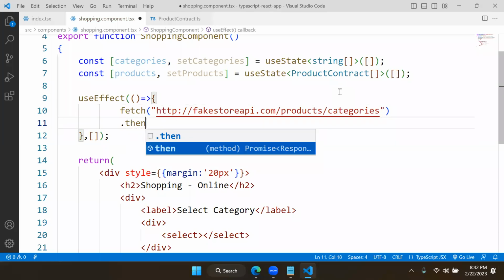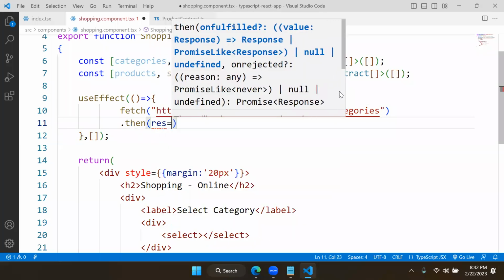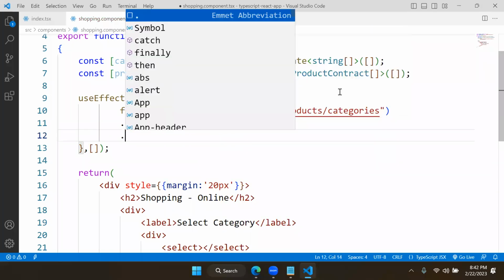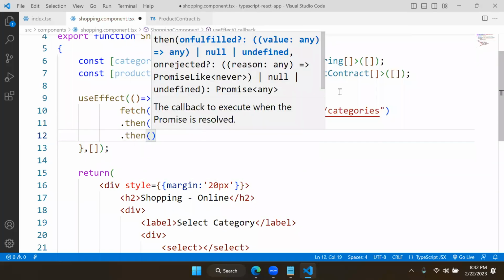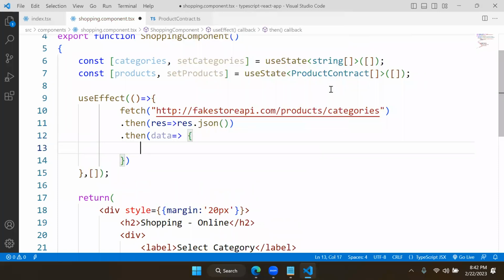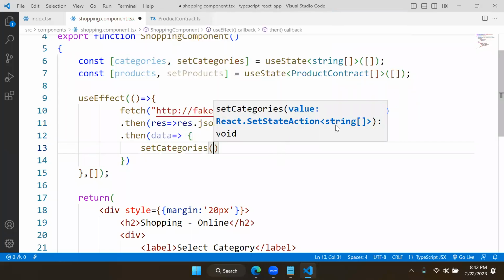And we are having a response, response.json. Then we are collecting then, and we are using the data. This data need to be applied into the categories. That means setCategories. You can see it is strongly typed now. Strongly typed means it is expecting only a string type array. If anything else is coming, at compile time itself, it will show an error.